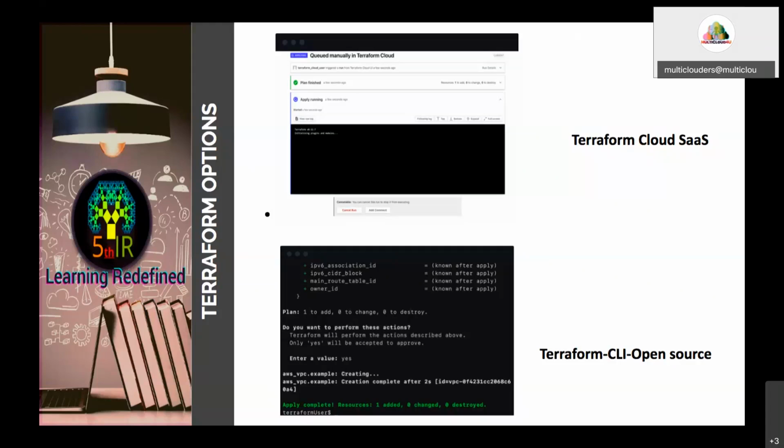In Terraform CLI, you have to apply using commands, but in Terraform Cloud, a graphical user interface will be there. So we can use the mouse. By using mouse clicks, you can create the infrastructure in the cloud service.